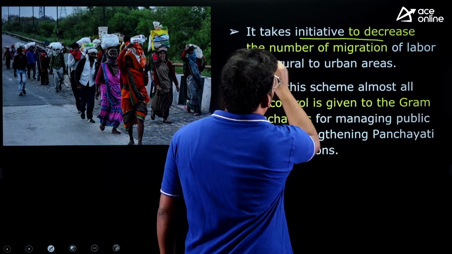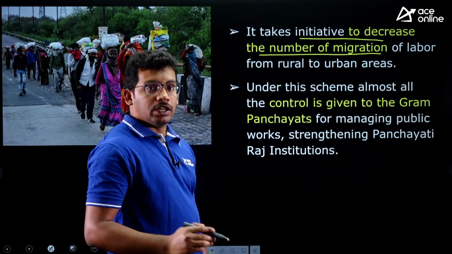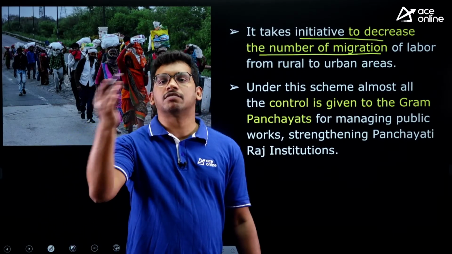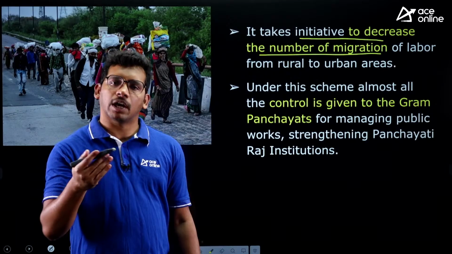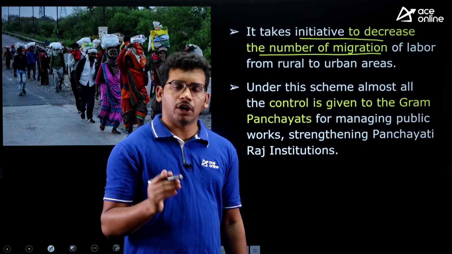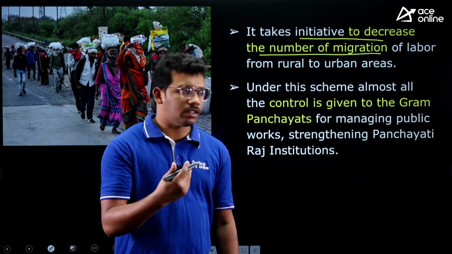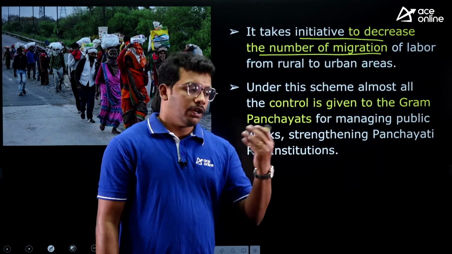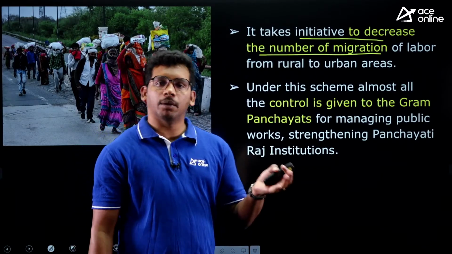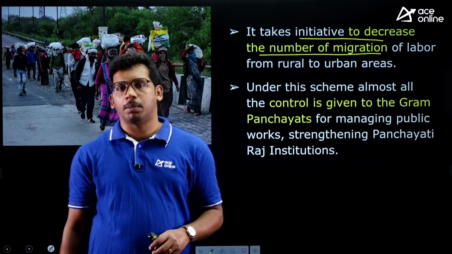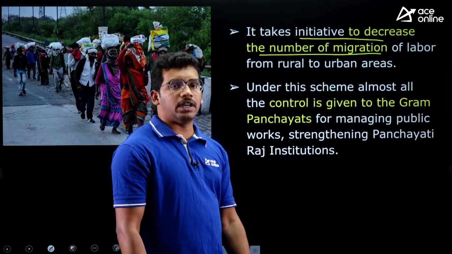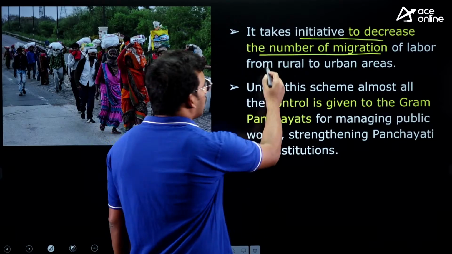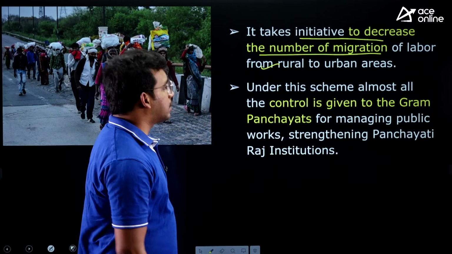It takes initiative to decrease the number of migrations. See, if you are encouraging employment in rural areas, the people from rural areas will not migrate to urban areas, because urban areas are congested. It is very difficult to provide all the basic amenities in the urban areas. So the government is indirectly also reducing migration. If you are not giving employment, people are willing to migrate to urban areas to get employment. As the government is giving it, at least a certain part of migration is controlled. That is one more objective of the government.